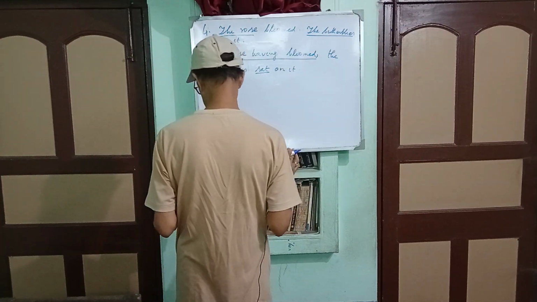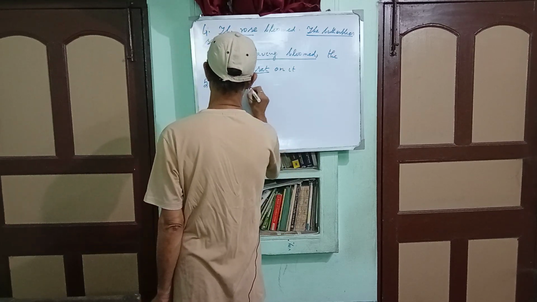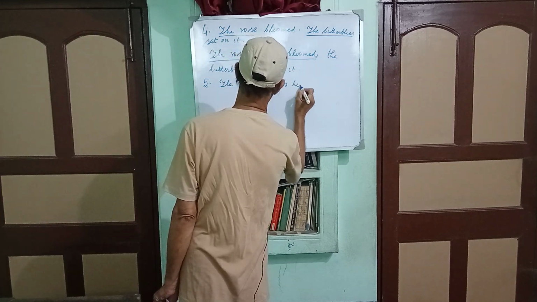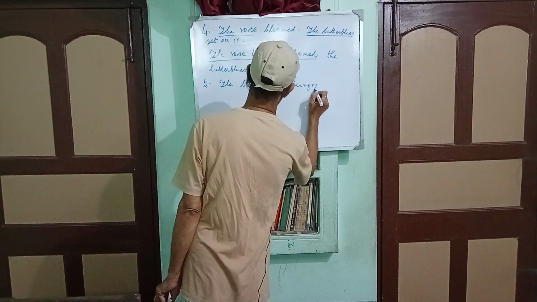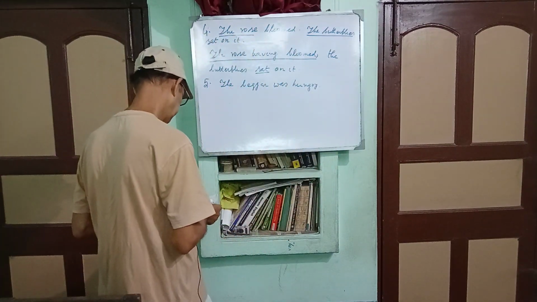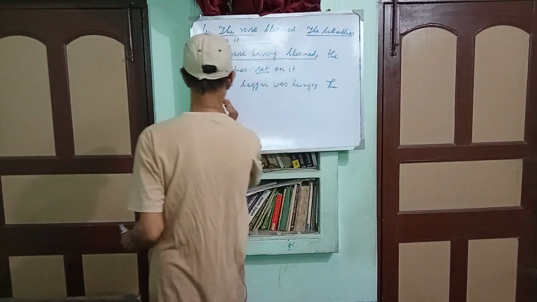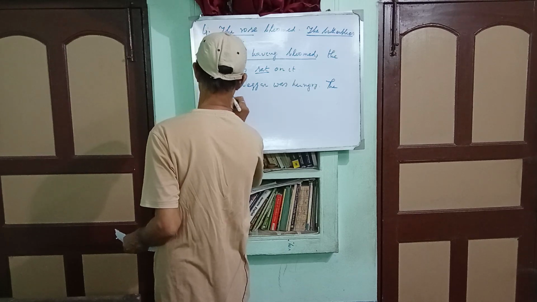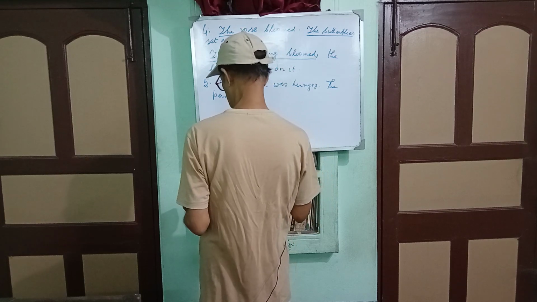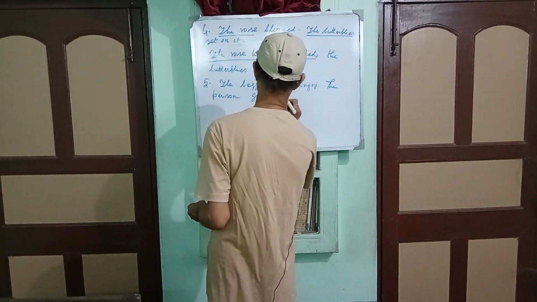The beggar was hungry. Full stop. The person gave him some food.